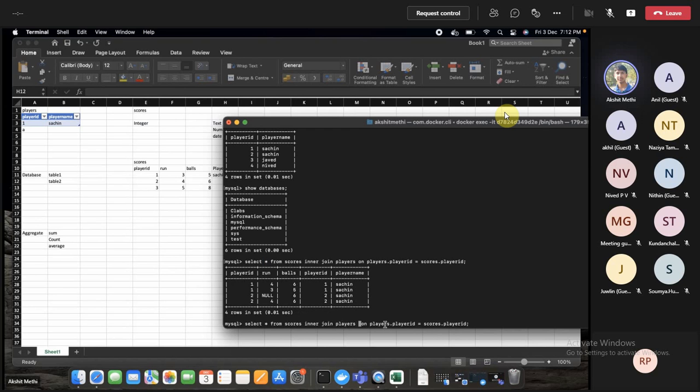Let's say the table names are very big, so I can give an alias. I call this players table P and the scores table S. Now if I have to define the column names, I can simply say this player ID is from P, because I have already mentioned it. So this is how we give aliases.